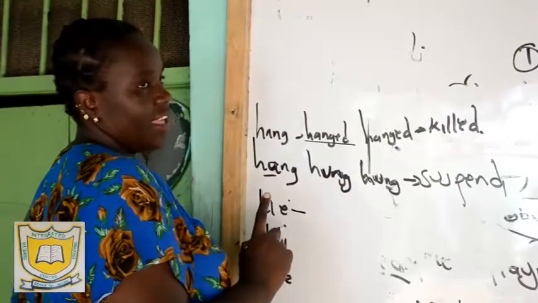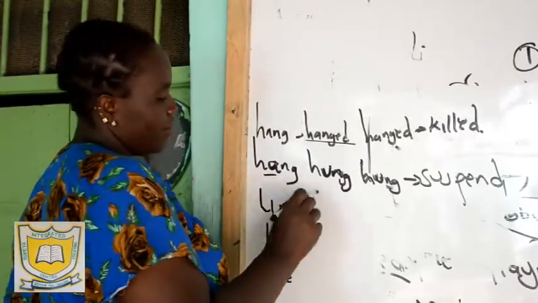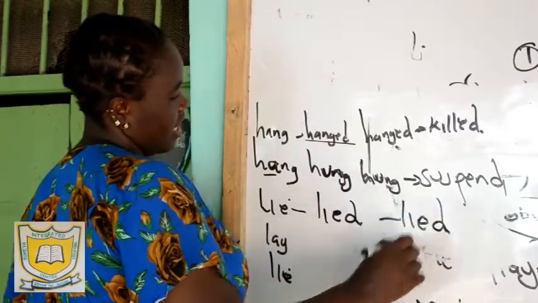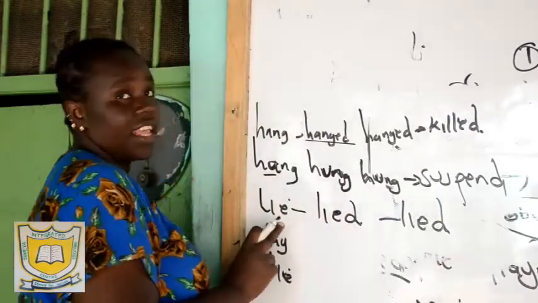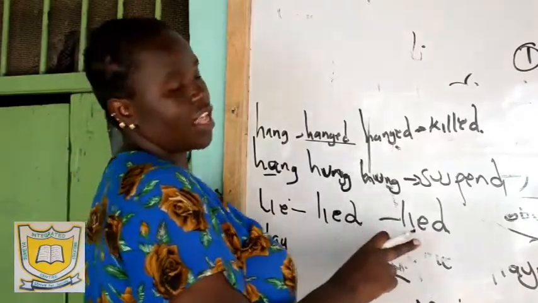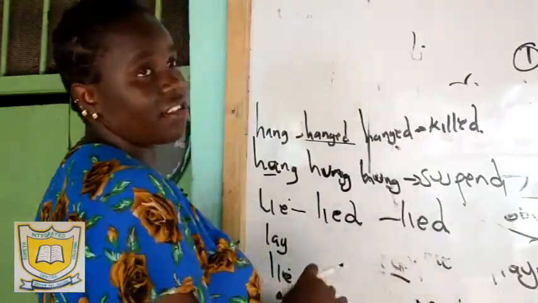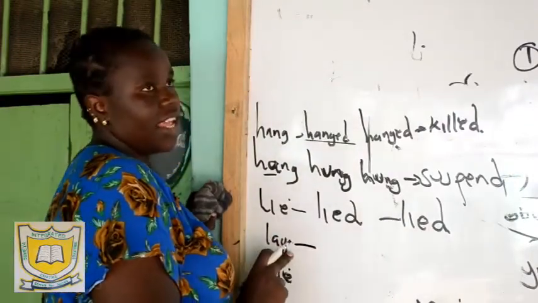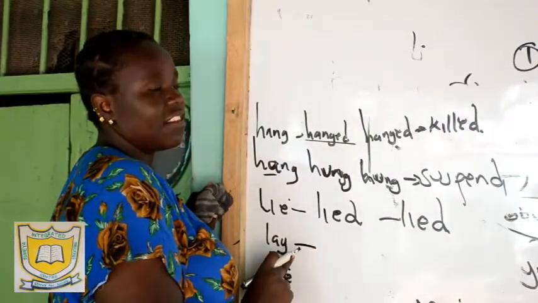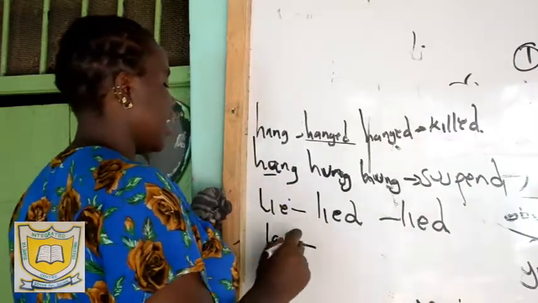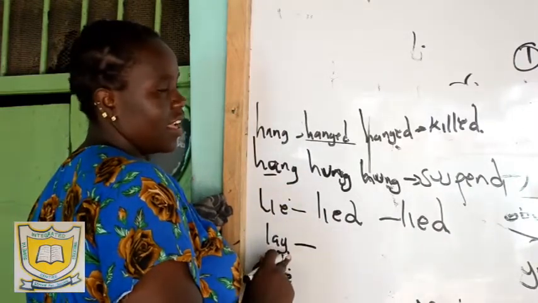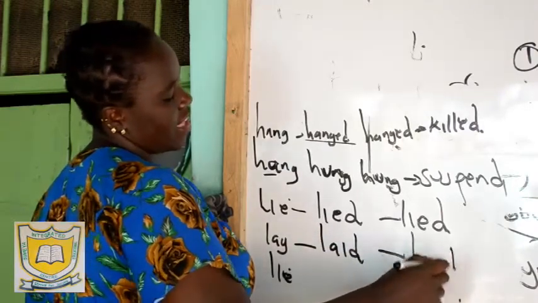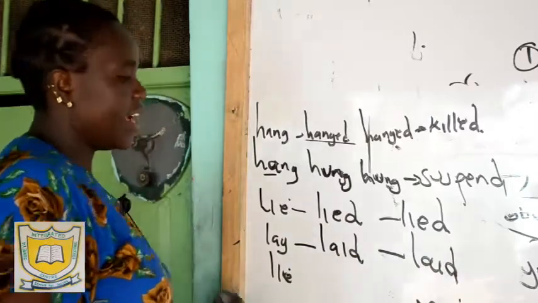And then lie, an act of not telling the truth. The past tense becomes lied, then the past tense becomes what? Lied. You lie today, yesterday you lied, the previous day you had lied. You say the act of not saying the truth. And then we have lay, when a chicken produces an egg. Lay, today, an egg. Yesterday, the hen laid an egg. The previous day, the hen had laid an egg.